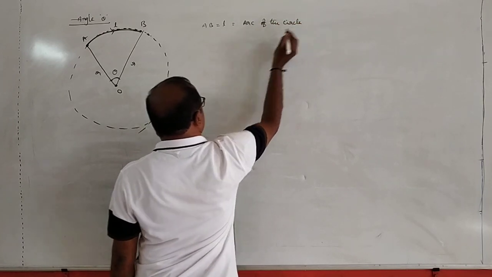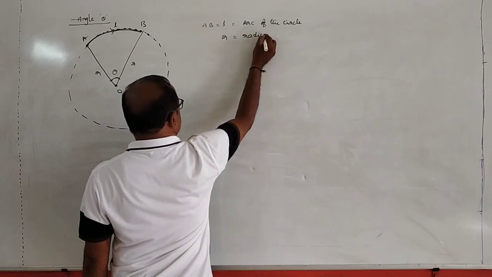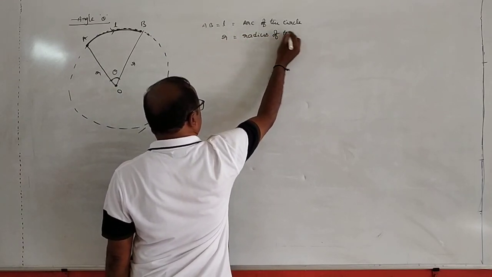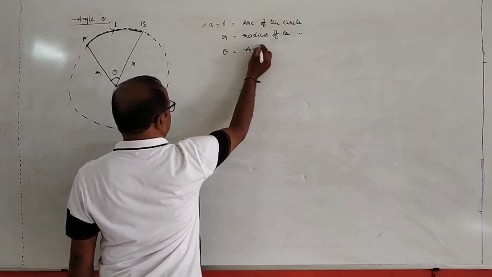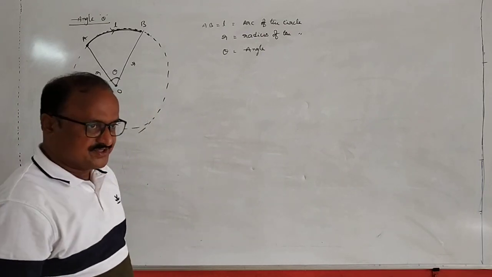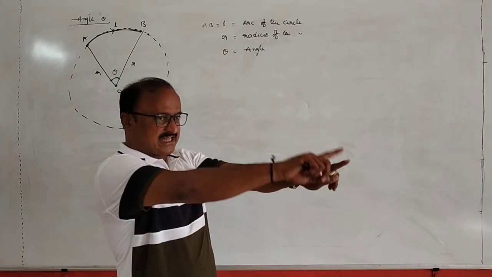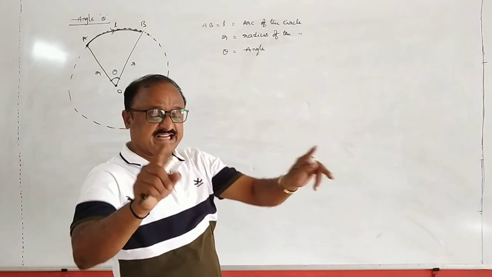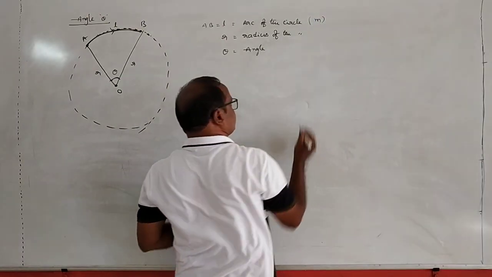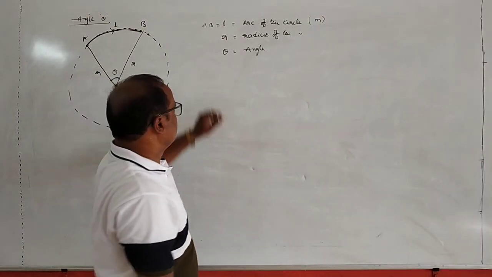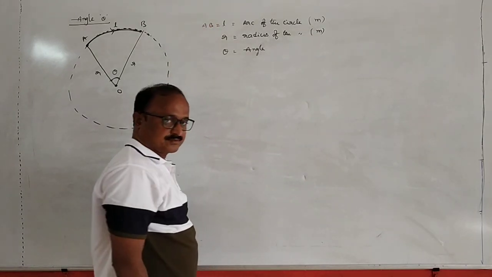This is equal to the arc of the circle, and small r is equal to the radius of the circle, and theta is nothing but theta. Remember my students, the arc of the circle means the length. In SI system, length should be measured in meters. Also, r is the radius. Radius is also measured in meters.